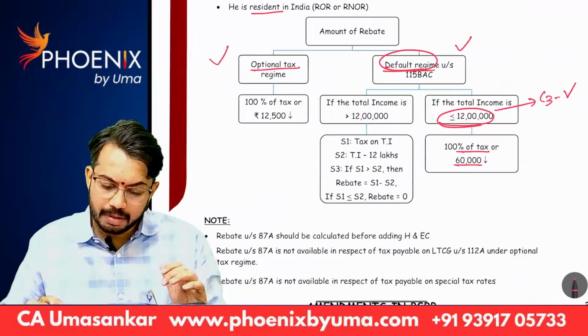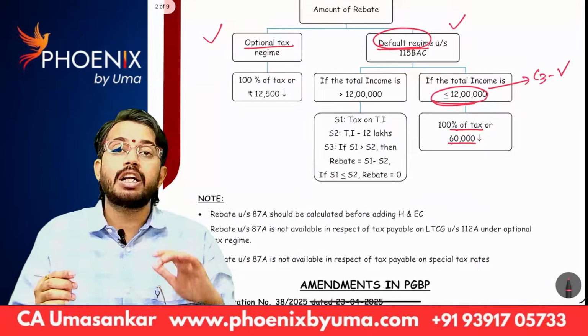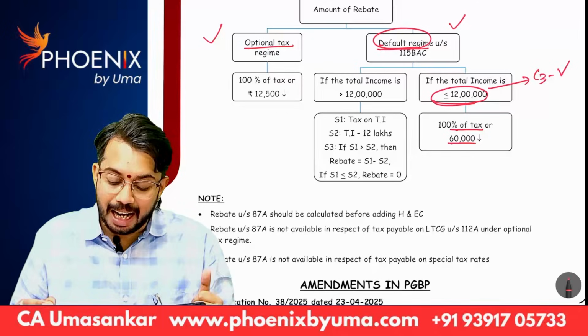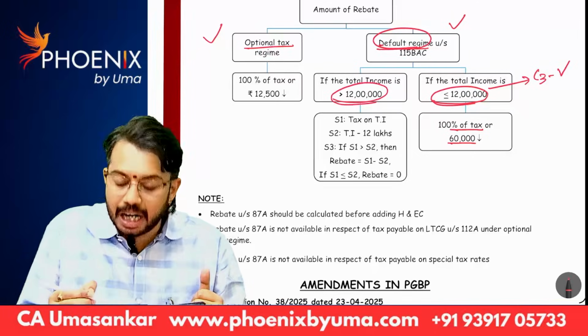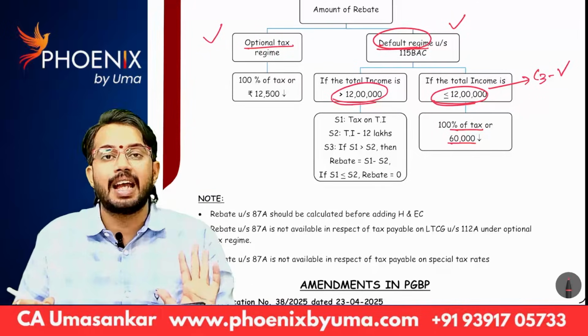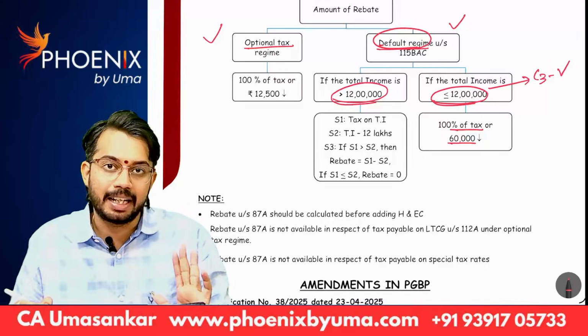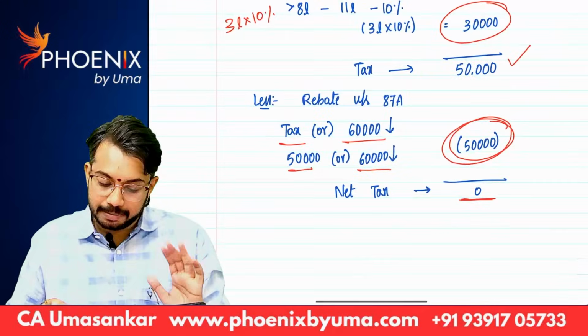Perfect. Next. What if his total income is more than 12 lakhs? If total income is more than 12 lakhs, then also rebate is available under default tax rates. We will see another case.